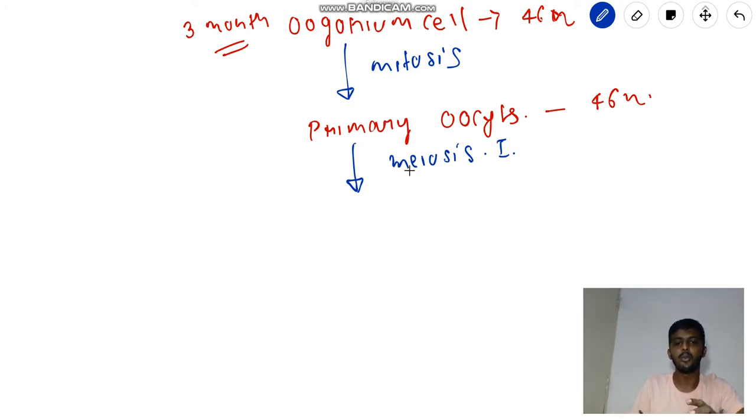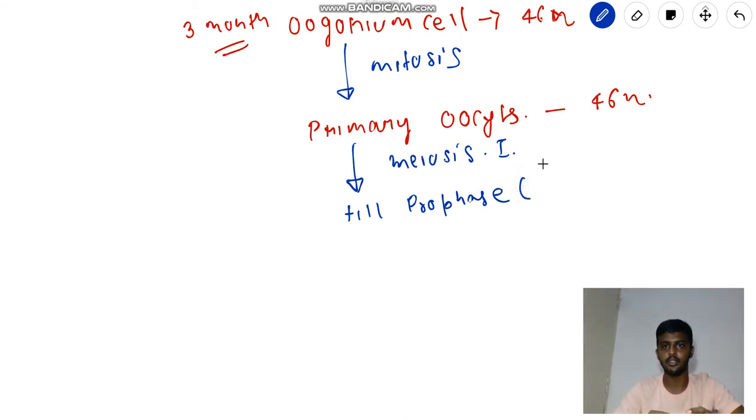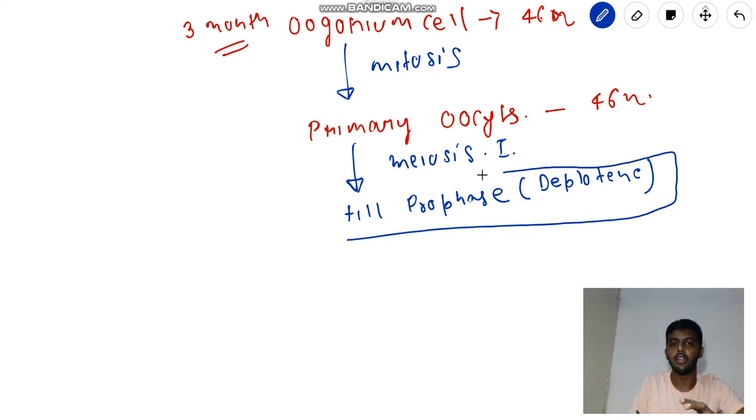So this primary oocyte goes till prophase, and in prophase there are 5 phases: leptotene, zygotene, pachytene, diplotene and diakinesis. It will go till diplotene, not diakinesis, and there it is going to be in arrest.